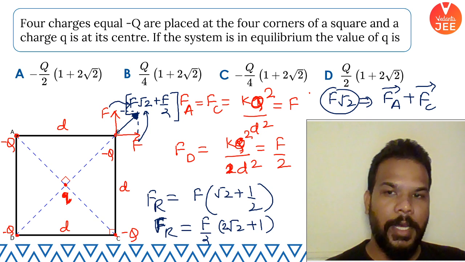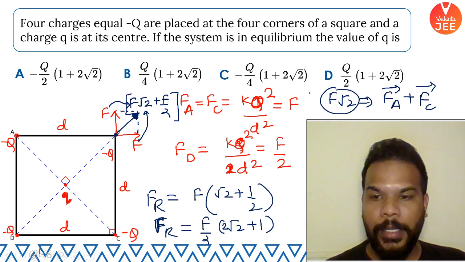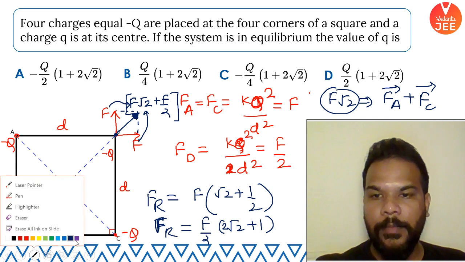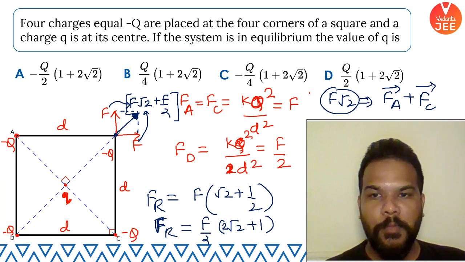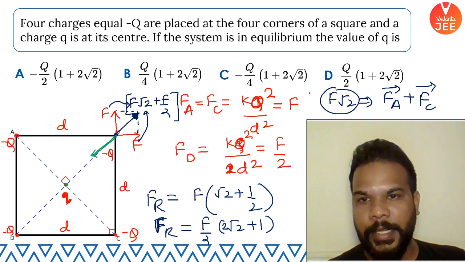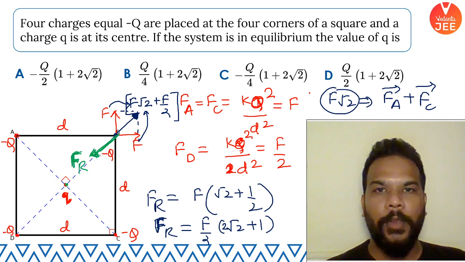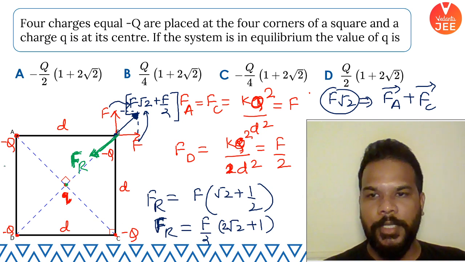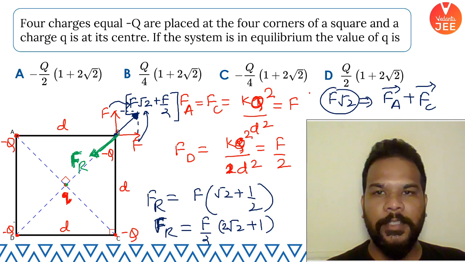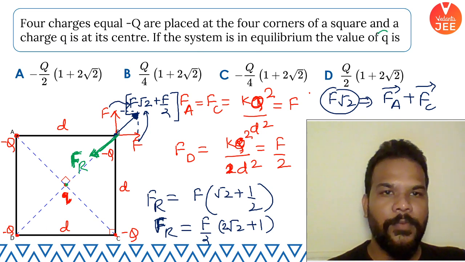But we want this charge which is placed over here at B to be in equilibrium. That means, guys, this charge will be in equilibrium only when this small q charge attracts it in the opposite direction, and it has to apply the same magnitude of force. The question is asking the value of small q.